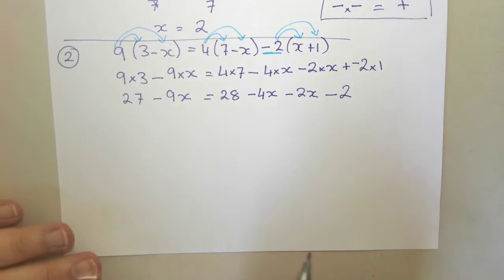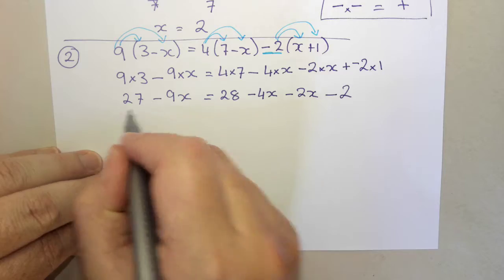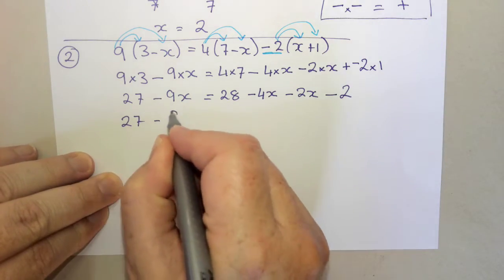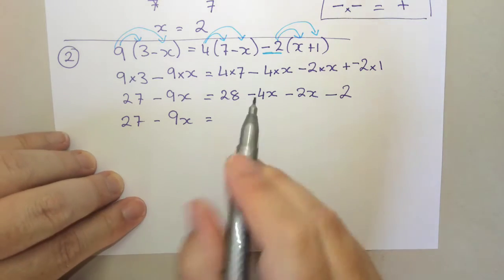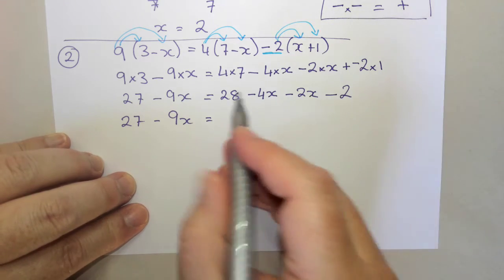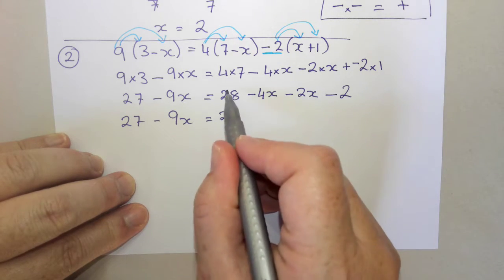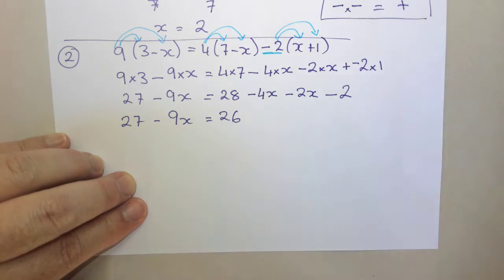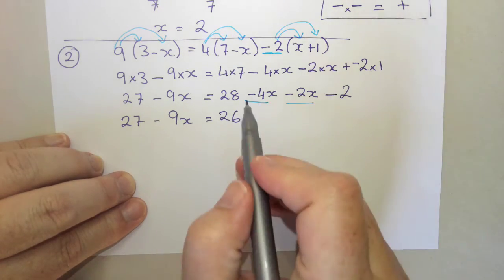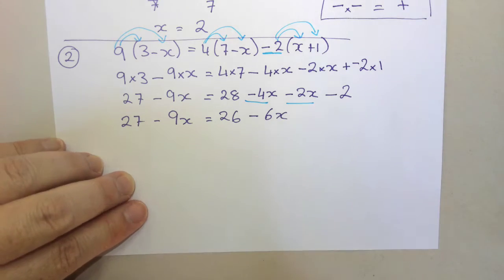Okay, so now we can do some combining together and simplifying. This side here is a bit messy, so I'm going to combine all of that together first. So I'm going to leave my 27 take away 9x equals alone. I've got 28 take away 2, so I combine that together. 28 take away 2 is 26. And you notice I'm keeping that negative there with that 2. Okay. Then I've got a minus 4x minus a 2x. So minus 4 lots of x and take away another 2 lots of x gives me minus 6 lots of x.